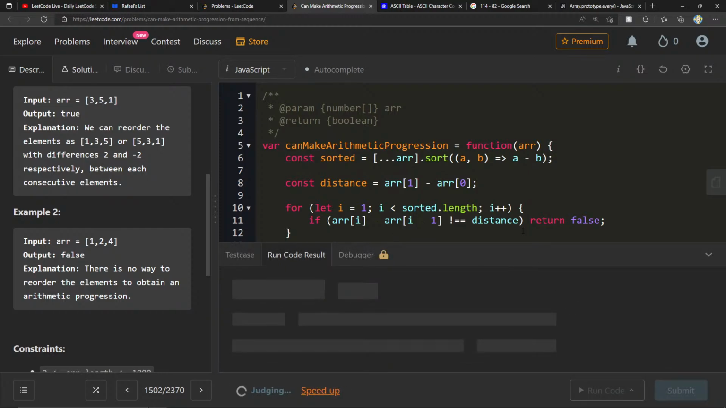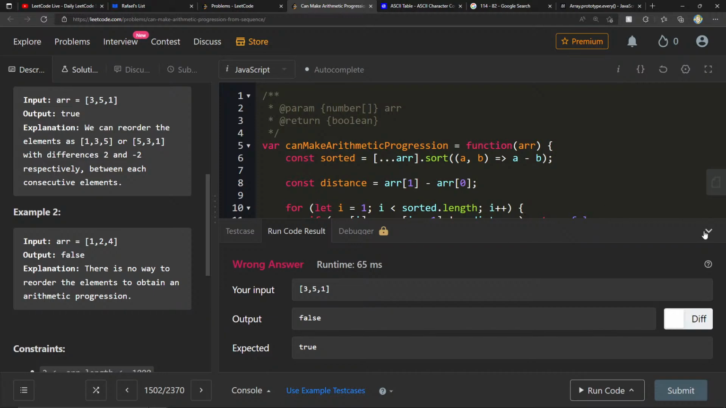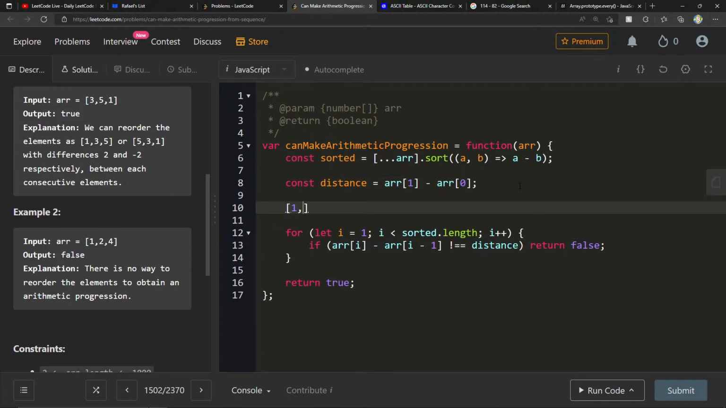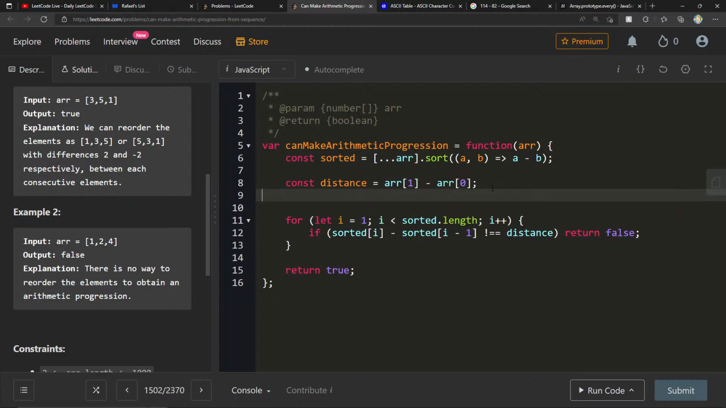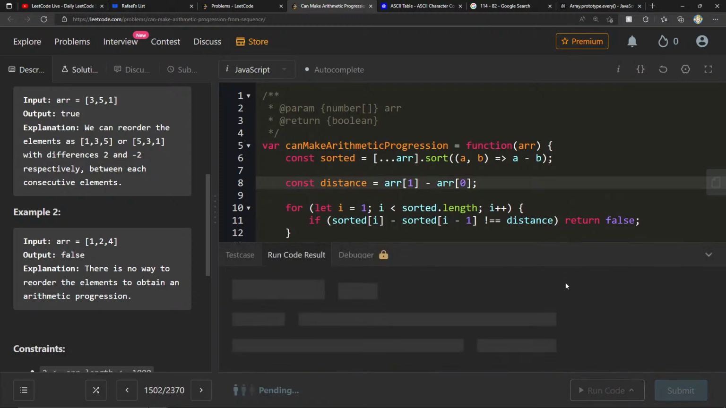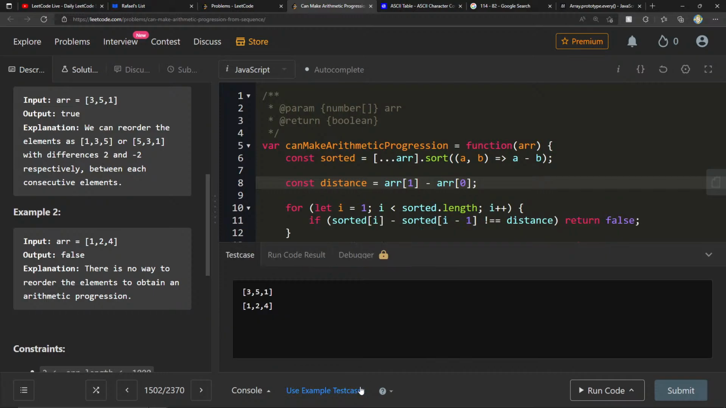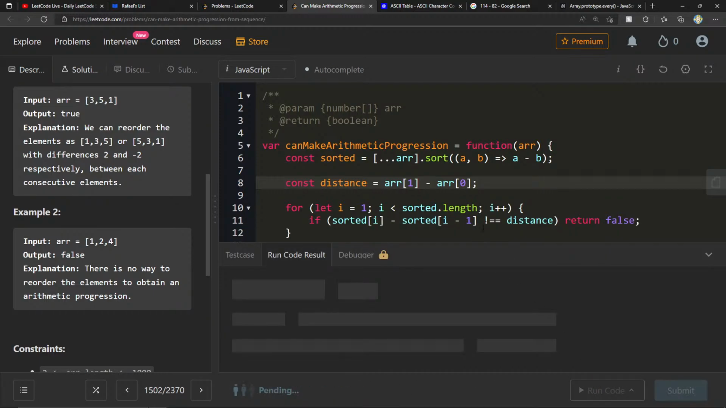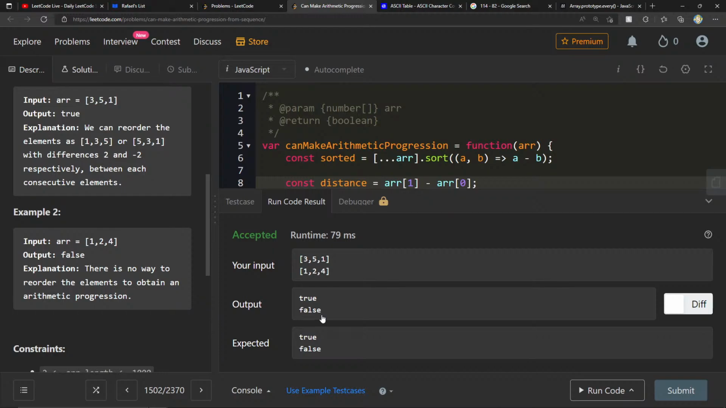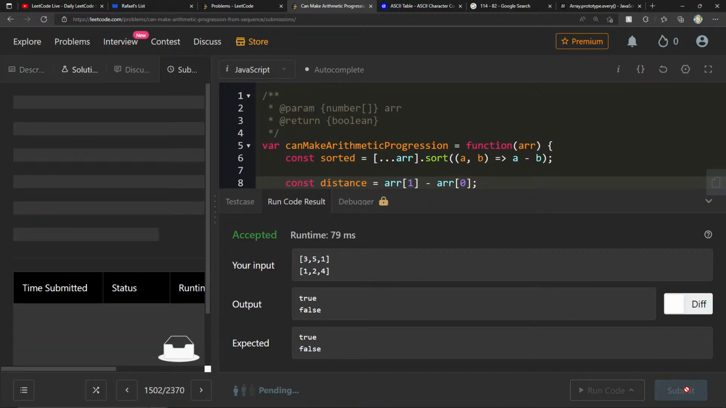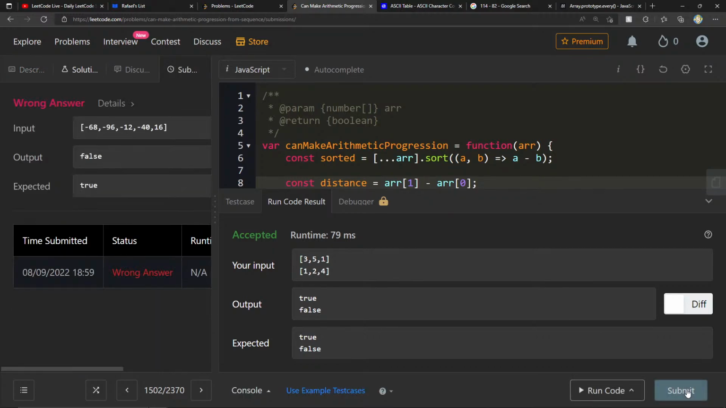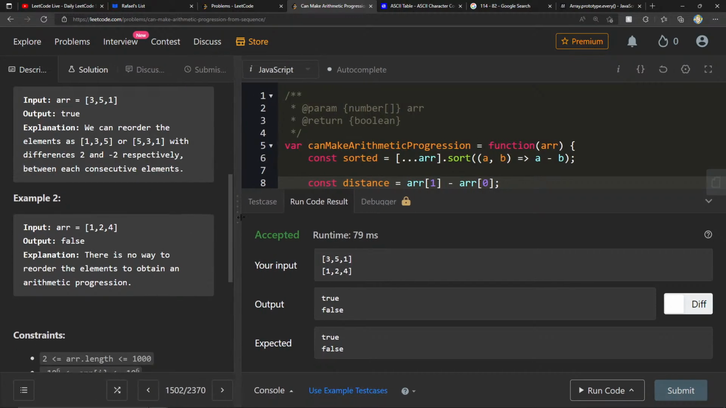Let's see this one. 1, 3, 5. Okay, maybe we're going too fast here. This should be 1, 3, and 5, right, for sorted. And of course, we're not using sorted here. That's definitely going to cause this to fail. Let's run this again. True and true. True and false, true and false. False and true. Okay, that's going to be interesting. So that just completely changed everything here.